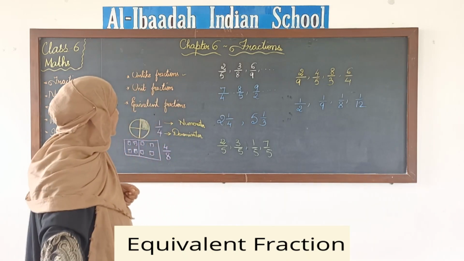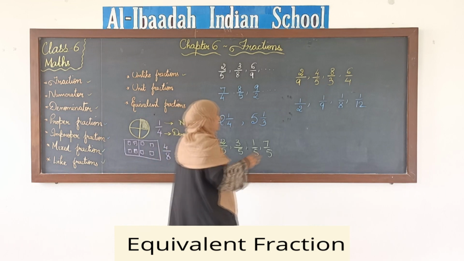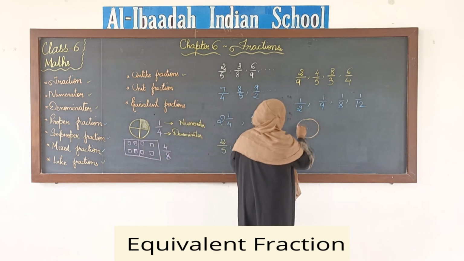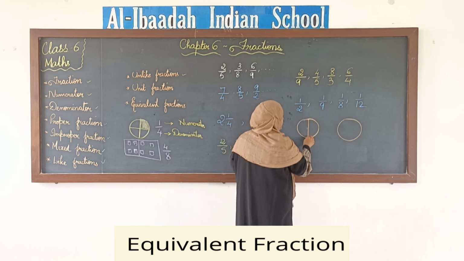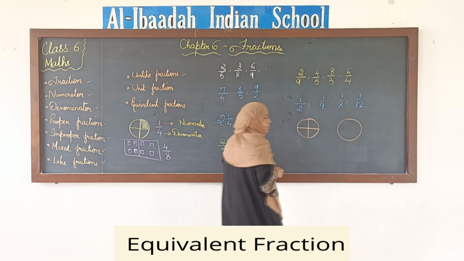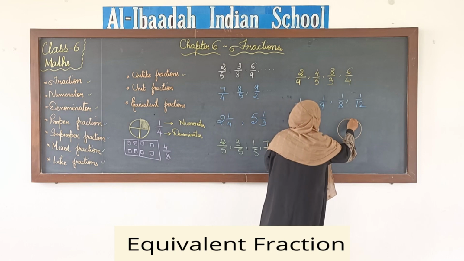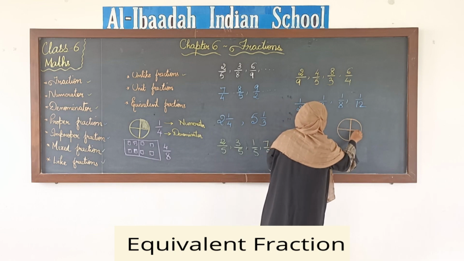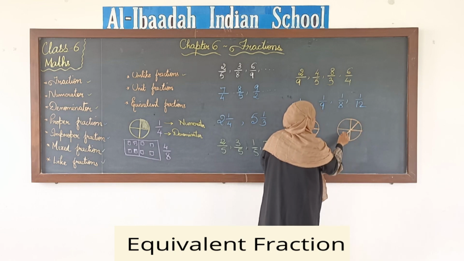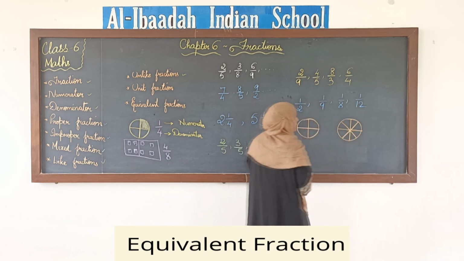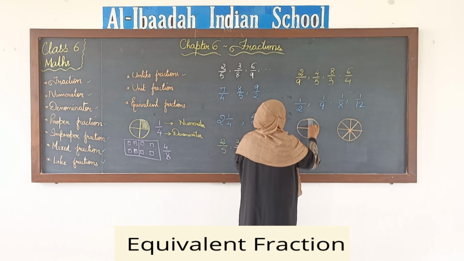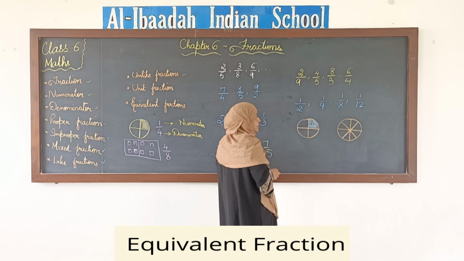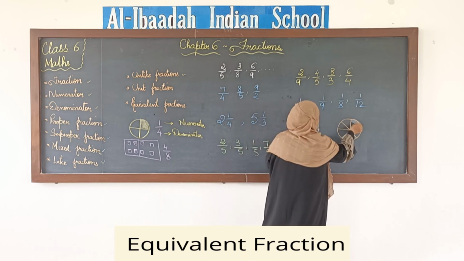Say for example, we have 2 apples. The first apple I will divide into 4 parts. The second apple I will divide into 8 parts. The first apple, only 1 part we will eat, and in the second apple I will eat 2 parts.